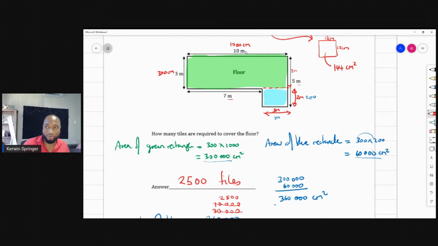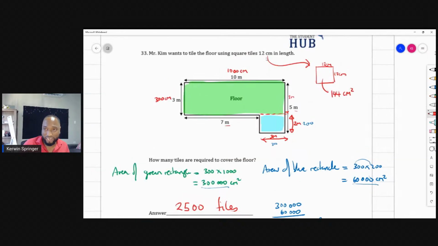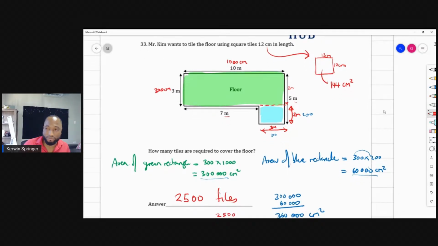And I would say, well, the area of the tile that Mr. Kim used was 12 by 12, which is 144 centimeters squared. So if we leave it in meters and we divide, we'll get the wrong answer. So I needed to change everything to centimeters so I can have the area of the entire floor in centimeters squared. Cool? So try asking specific questions instead of repeating.